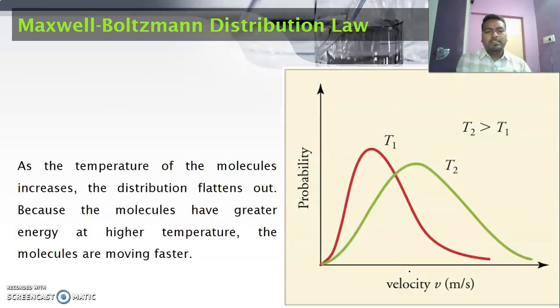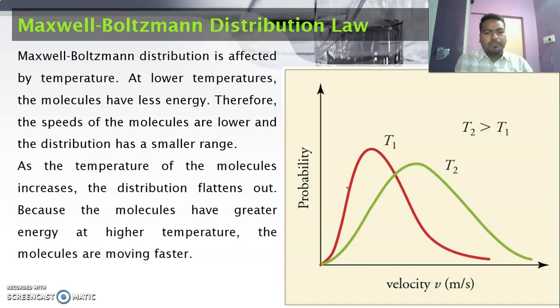Now this curve depends on temperature. If temperature varies, obviously the gaseous molecules gain kinetic energy. As a result, the velocity increases. So in this graph, there are two curves, one red and another green. This red one is at temperature T1, for example around 40 degrees Celsius, as in the previous graph I explained. And T2 is around 80 degrees Celsius.